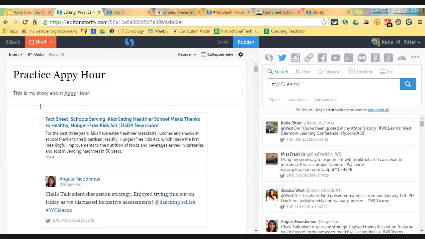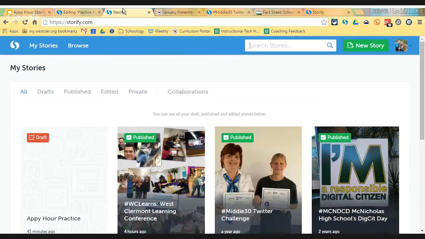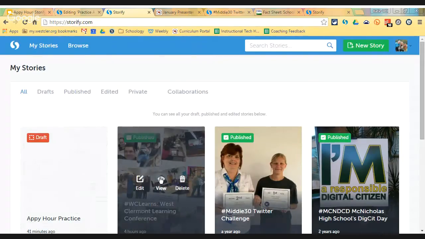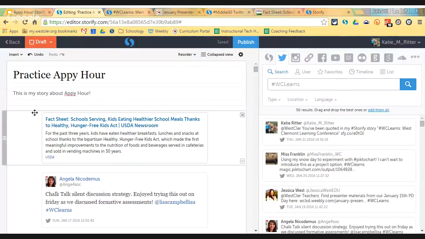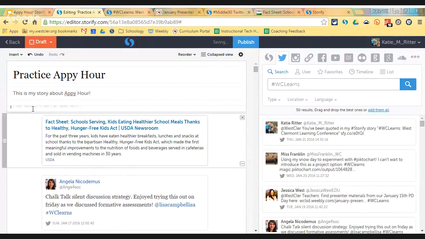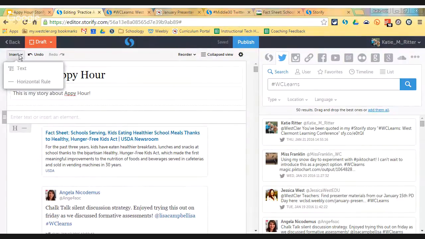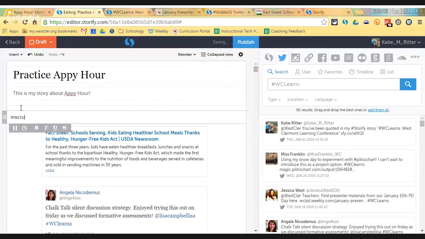Then, what about how we added text? Let me show you the example. What about this text that I added right here? How do we do that? If you just click anywhere in your story or go up to insert text, then you can start typing your text. So I could put my instructions or description here.